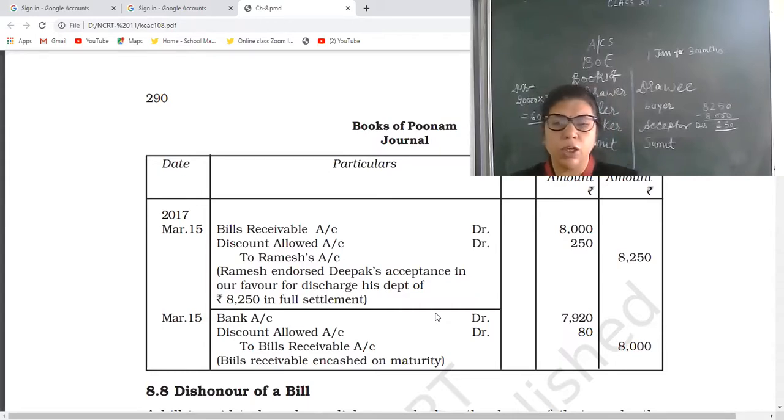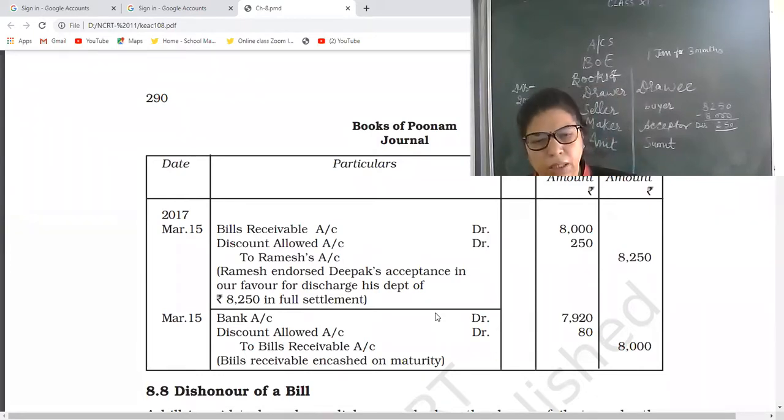This is the loss for the endorsee because in place of 8,250 rupees, she is getting only 8,000 rupees. So 250 rupees is discount allowed or the loss for her. That's why it is debited according to accounting rule 3, all losses will be debited. So discount allowed is 250 and the full and final settlement from Ramesh is 8,250.